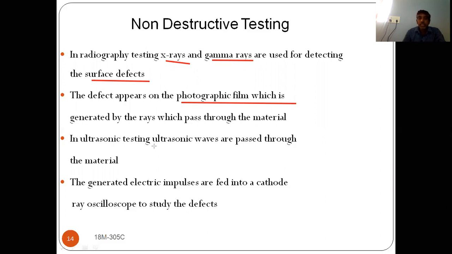Okay, ultrasonic testing. What will we do in the ultrasonic test? We send ultrasonic waves through the material, and later we study the electric impulses fed to the cathode ray oscilloscope. When you send the ultrasonic waves, you get the waves back, and those can be sent to the oscilloscope. You study the oscilloscope results and from that find out which type of defect is there and where it is. The exact location also we can find out by using this ultrasonic test.